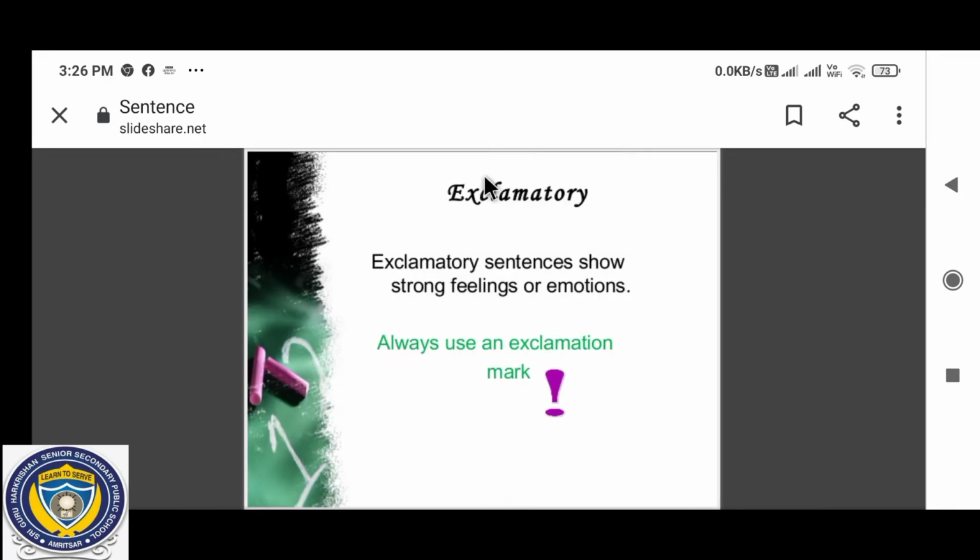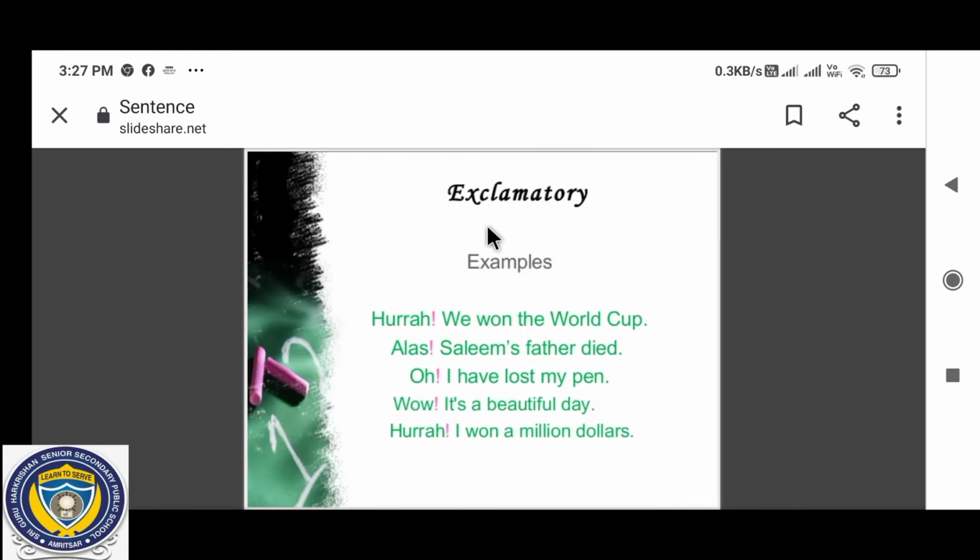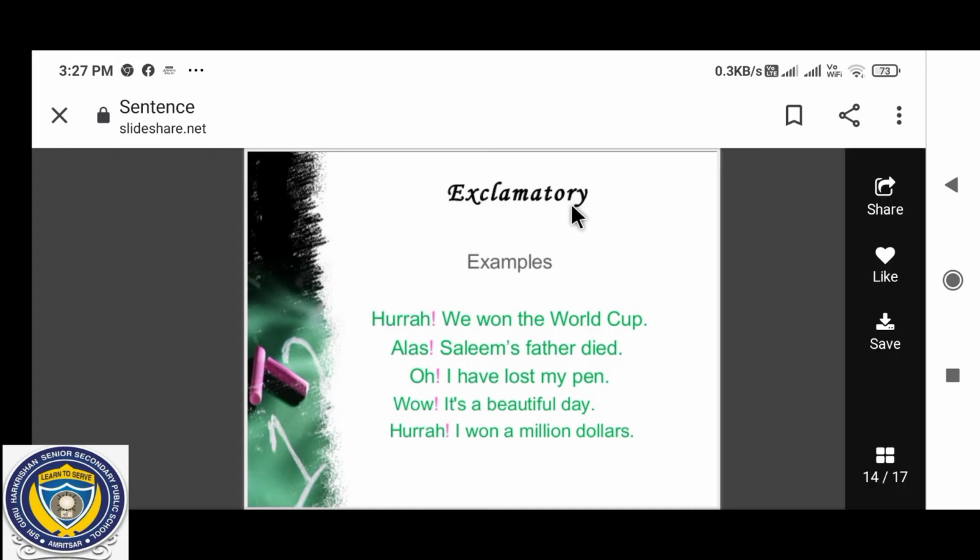Now next category of sentence is exclamatory sentence. Exclamatory sentences show strong feeling or emotions. They always use an exclamation mark. So at the end of these sentences you always use that exclamation mark. Examples: Hurrah, we won the World Cup! Alas, Salim's father died! Oh, I have lost my watch! Wow, it is a beautiful day! Hurrah, I won $1 million! So these all are examples of exclamatory sentences.